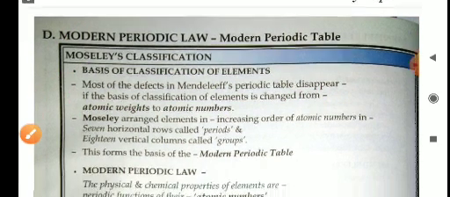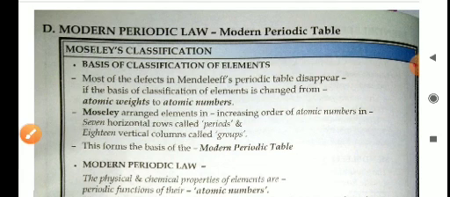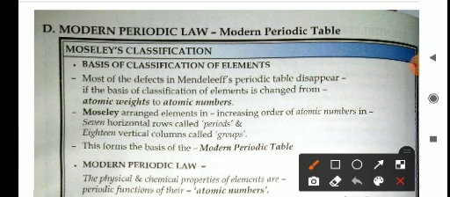That means the problems, or you can say the drawbacks, in Mendeleev's periodic table were removed if we arrange the elements on the basis of their atomic number in place of atomic weight.